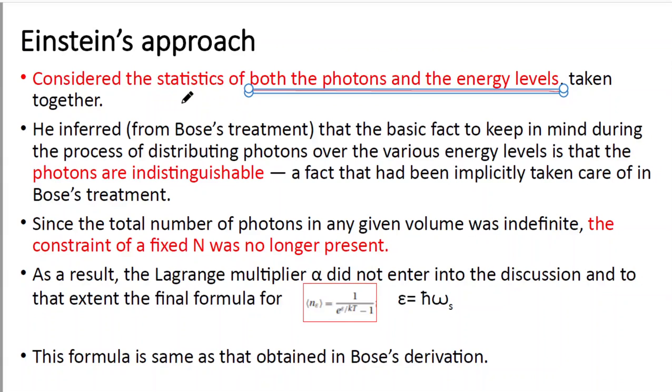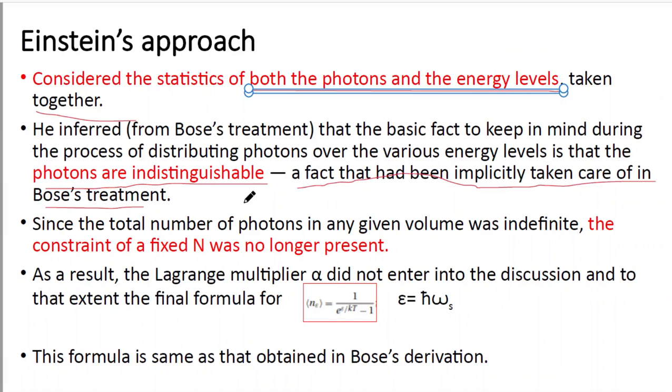So he considered the statistics of both the photons and the energy levels together, and he inferred that the basic fact to keep in mind during the process of distributing photons over the various energy levels is that the photons are indistinguishable, a fact that had been implicitly taken care of in Bose's treatment.